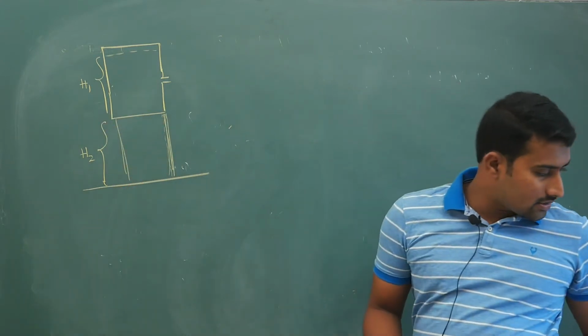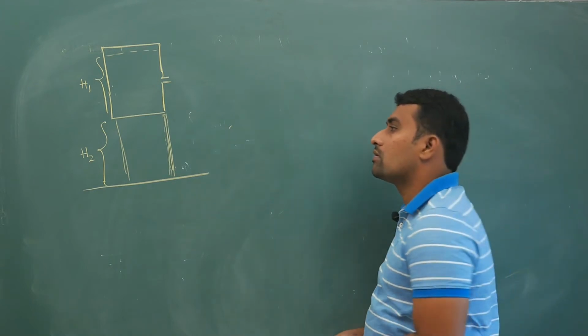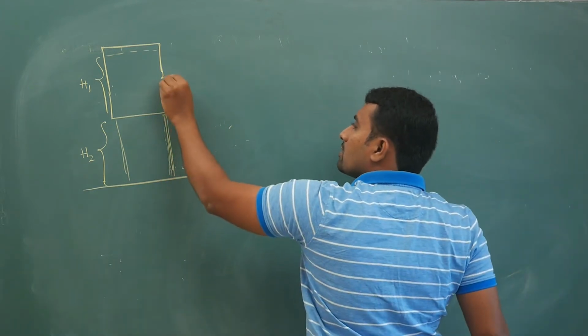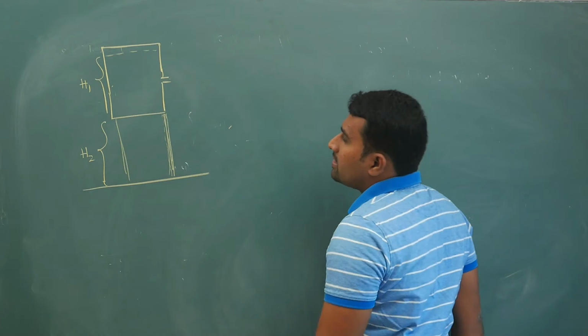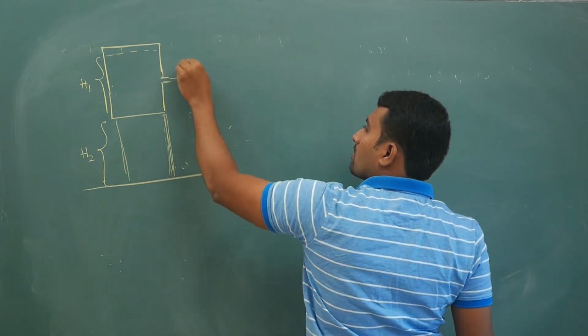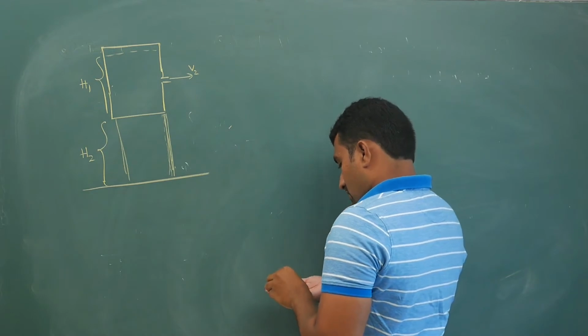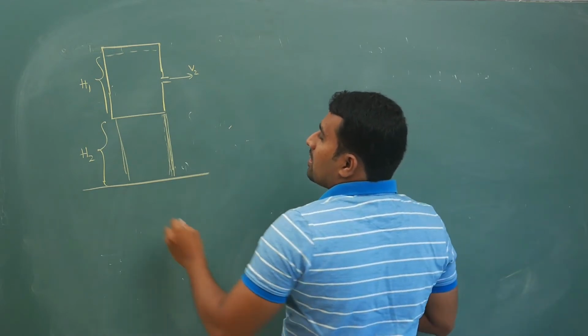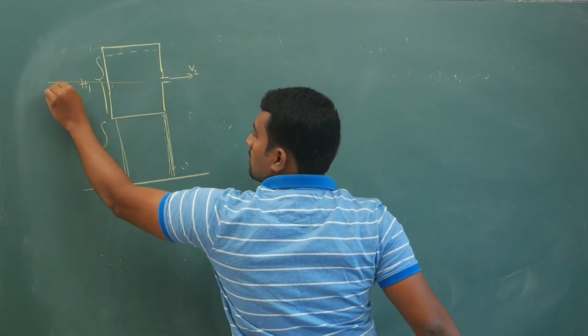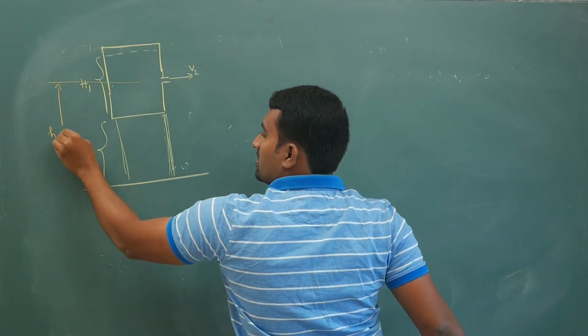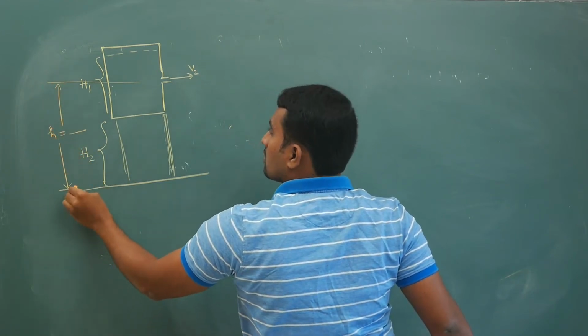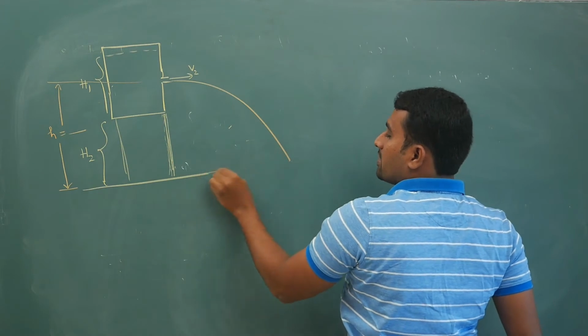In villages you will see this, right? So your question is, where should I keep the hole, at height h dash, so that range is maximum?